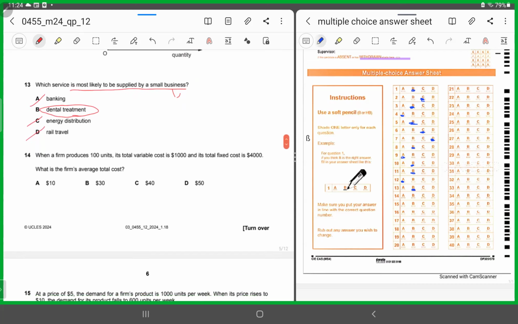Number 14. When a firm produces 100 units, its total variable cost was $1,000. The fixed cost was $4,000. What is the firm's average total cost? You need to calculate. So average total cost is equal to the total cost divided by the total output. The total cost would be 4,000 plus 1,000, which is $5,000, divided by how many units were you producing? 100. So 5,000 divided by 100, we're getting 50. So it has to be $50. Simple maths.